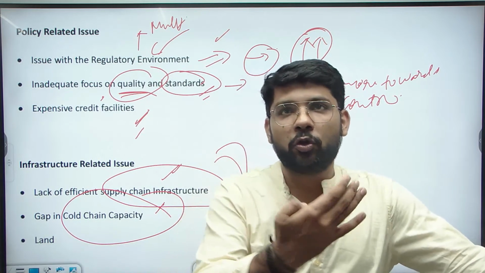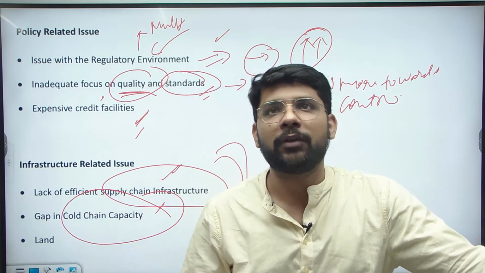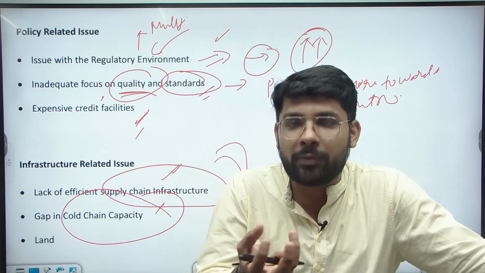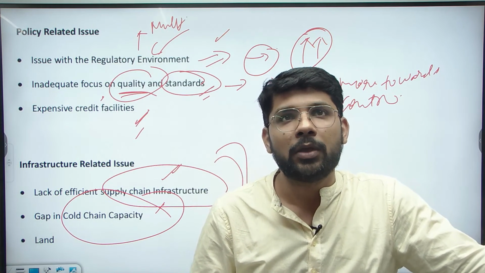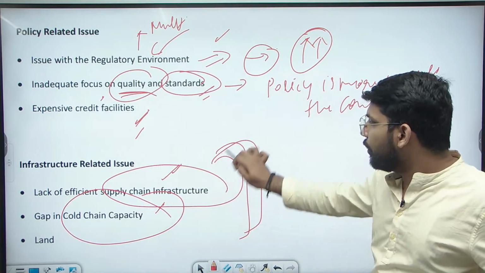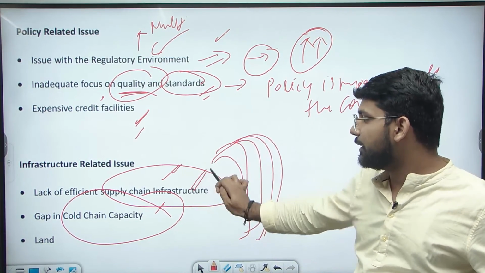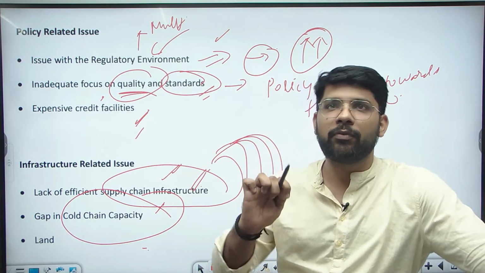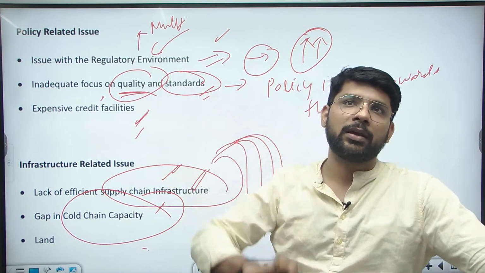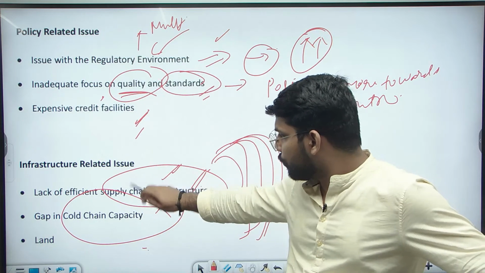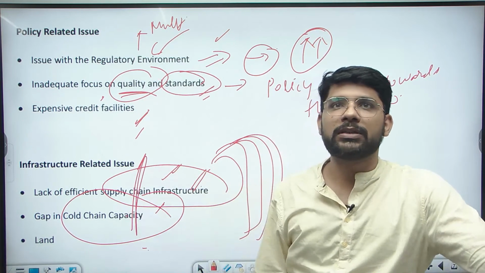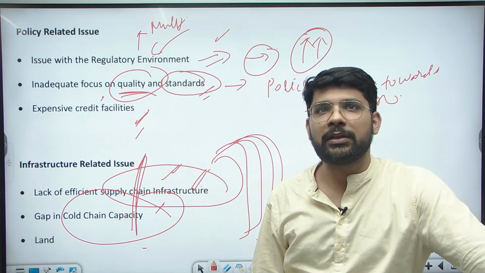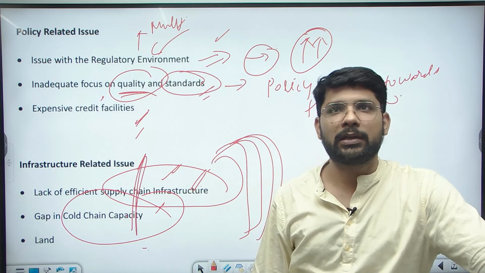Because if raw material will not be supplied, then how can the finished produce be made, how can the company produce the products? So these issues are more important. Supply chain infrastructure and cold chain infrastructure should be very strong if we want our food processing industry to be strong. So both of these being strong is very necessary for the food processing sector: the supply chain infrastructure as well as the cold chain infrastructure.